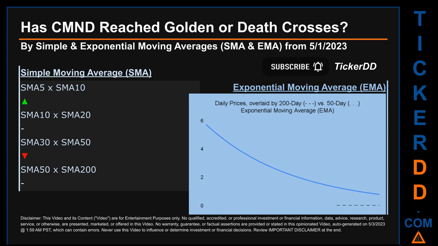Continuing with SMA, we looked across the 5 to 10, the 10 to 20, and the 30 to 50-day ranges to see if golden and death crosses had been reached. We found golden cross signal for the 5 to 10. We found death cross signal for the 30 to 50. We could not find either golden cross or death cross signal for the 10 to 20, the 50 to 200.